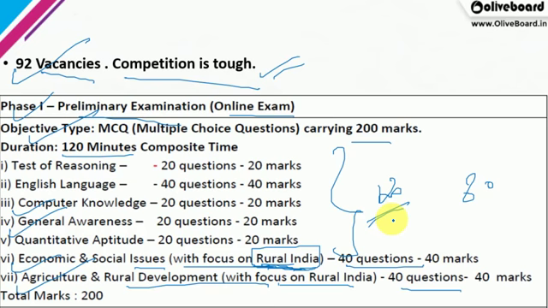These kinds of questions require no time. If you know the answer, you know the answer, and you tick it. So it will not take much of your time, and you don't have to worry about the reasoning and quantitative aptitude sections, because you will be left with a good amount of time, as well as for English language.